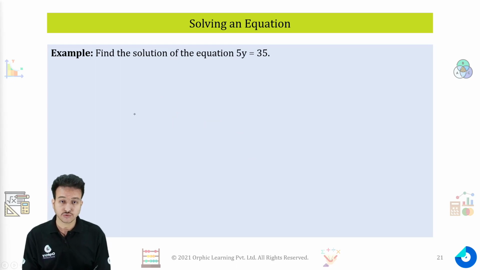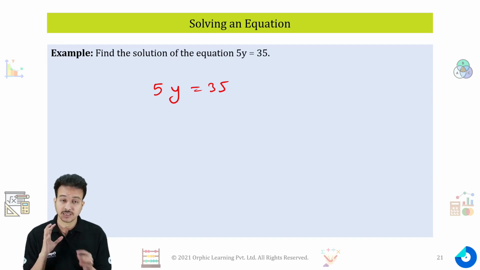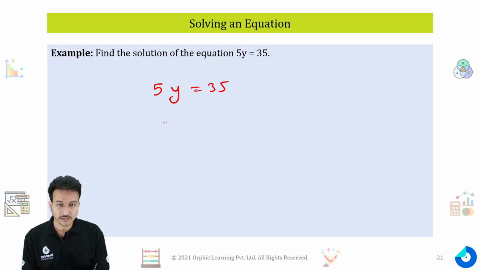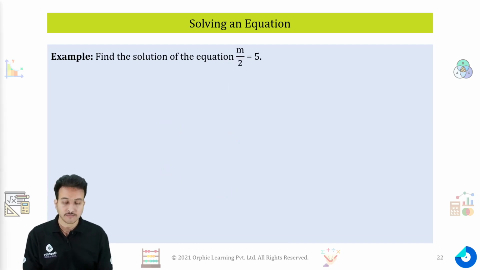Let's do it one more time. 5y is equal to 35. Again, I know if I divide my equation on both sides by the same number, I'll get the same equation. So I am dividing by 5 on both sides. I'll get y is equal to 7, and y is equal to 7 is the solution of my equation. Let's move further.